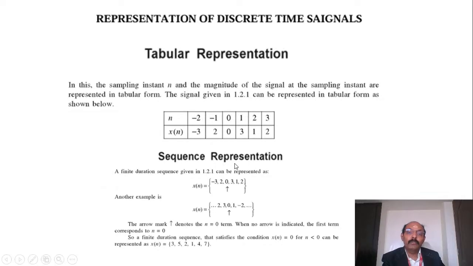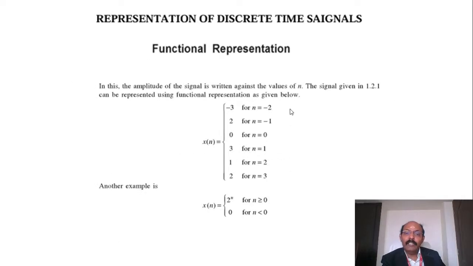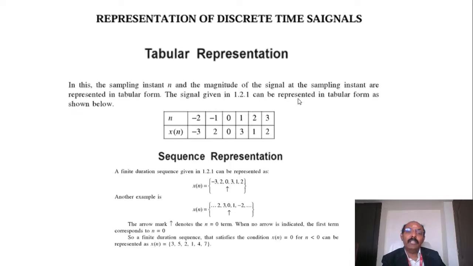That is also possible. Now, tabular representation: here, instead of a function, we can write it in terms of a table. So n equal to 0 corresponds to 0, n equal to 1 corresponds to 3, n equal to 2 corresponds to 1, and n equal to minus 2 corresponds to minus 3. For every instant of time, I can mention x of n in tabular form.